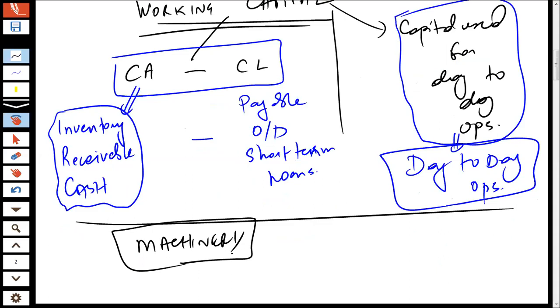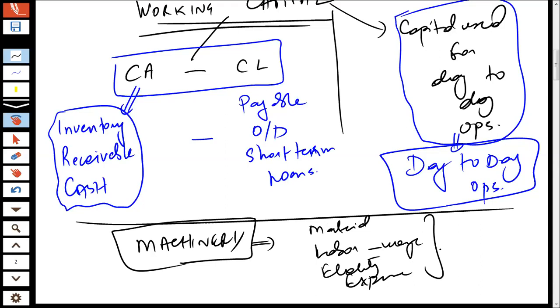Now, if you as a company have invested heavily into the machinery, what you need with respect to the machinery is that you need to purchase material which you could utilize for the production of goods. You need labor to whom you have to pay wages. You need to pay for the electricity. You need to pay for the other expenses if you wish to operate this specific machine. So maybe possible you have invested, let's say, $2 million, $3 million into the machinery.